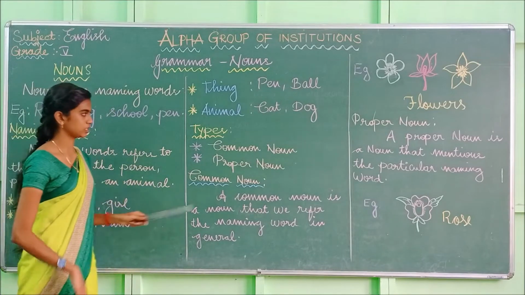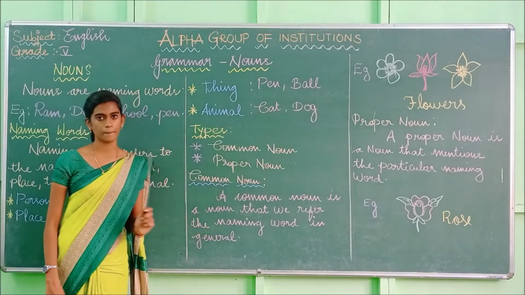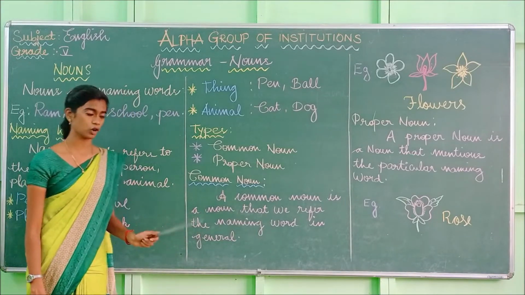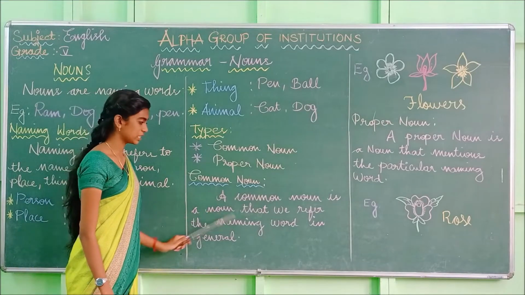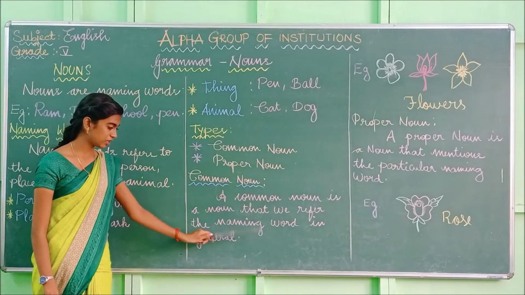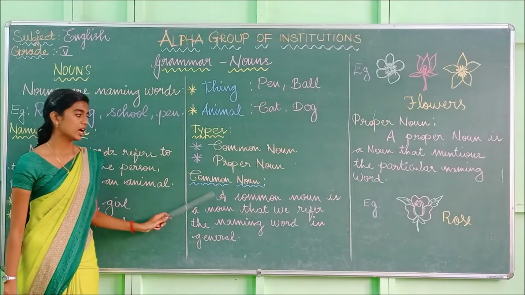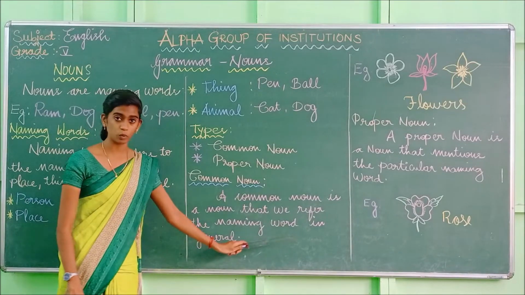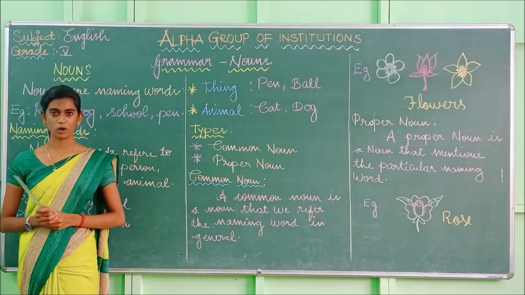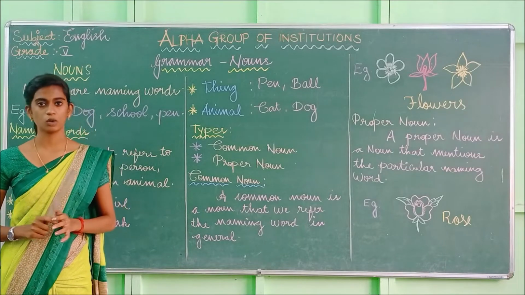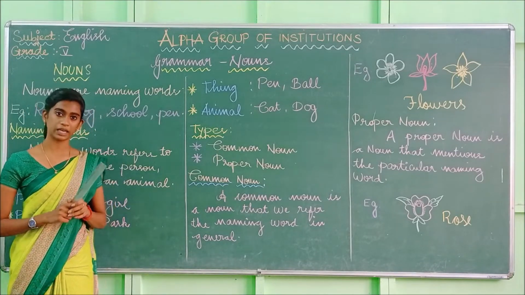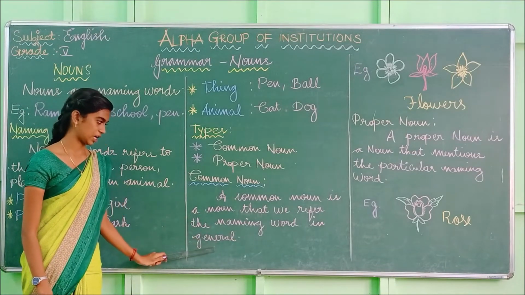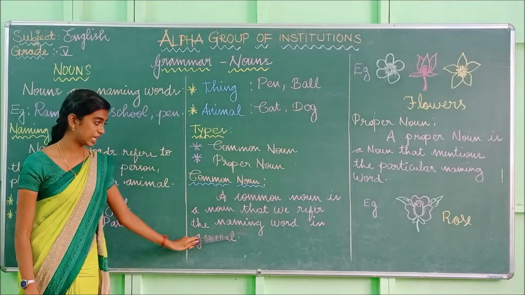So first we are going to see about what is meant by common noun. Shall we see? So this is the definition for common noun. A common noun is a noun that we refer the naming word in general. So common noun is also a type of noun. That means the naming word that we refer to in general.